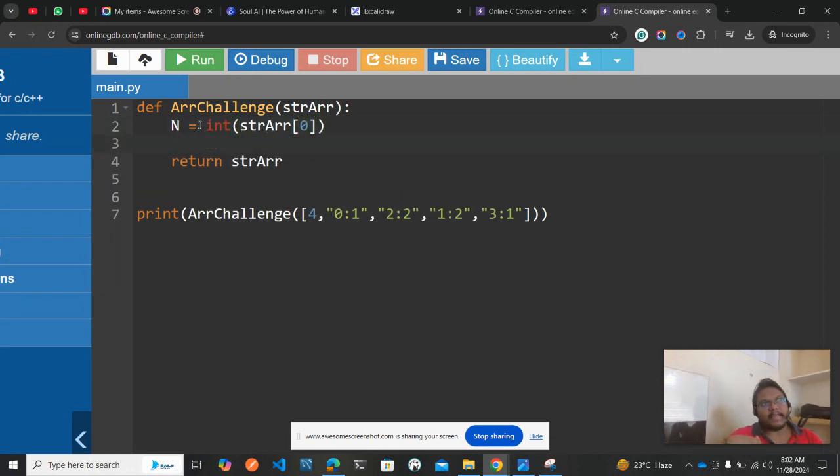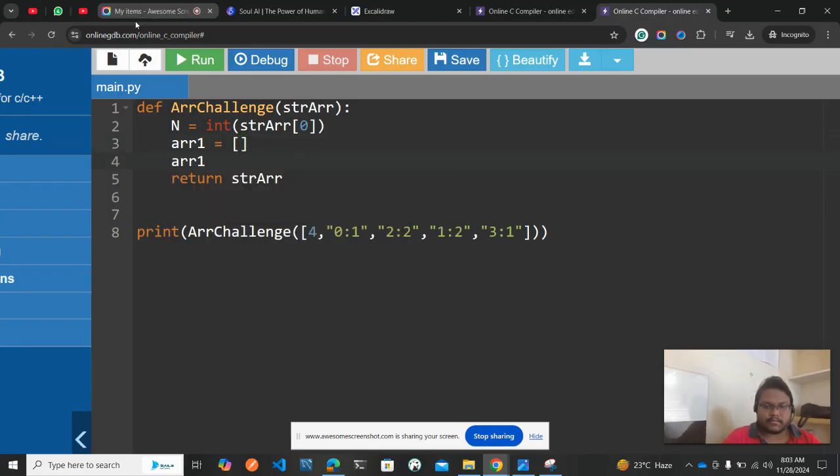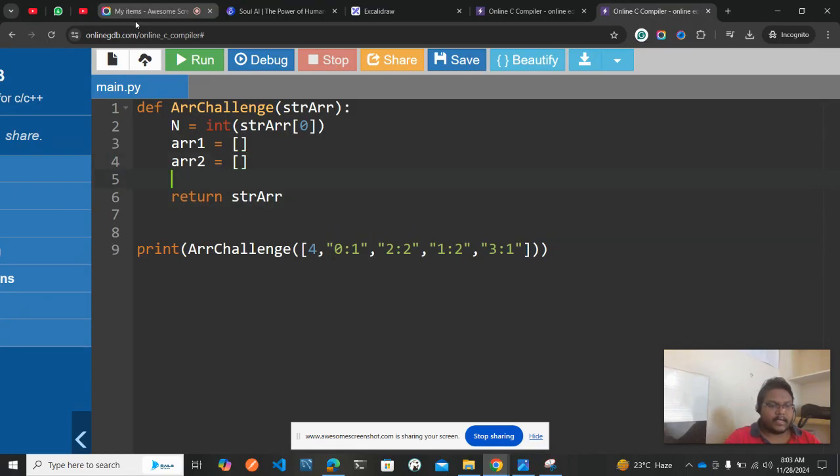Now I'll be taking two arrays so that I can put gas in one array and the cost in another array. So arr1 is equal to an empty array, and arr2 is equal to an empty array. Done. Now I need to iterate over this array so that I can have the gas values in one array and the cost values in another. For that, for i in strArr of 1 onwards, because the first element is the length of the array, so we remove that and iterate from there. You need to know the slicing concept before you understand this logic.